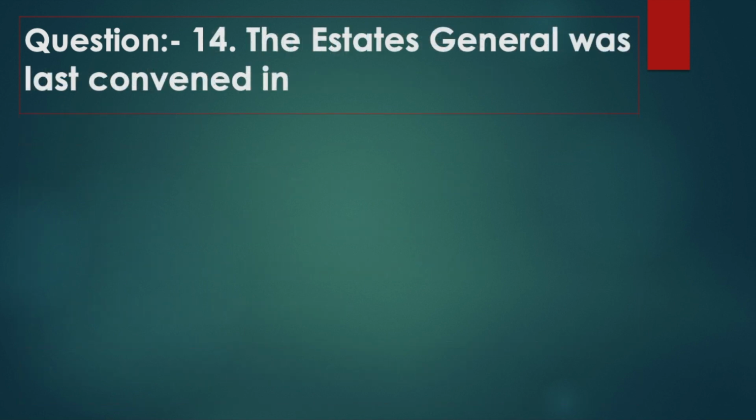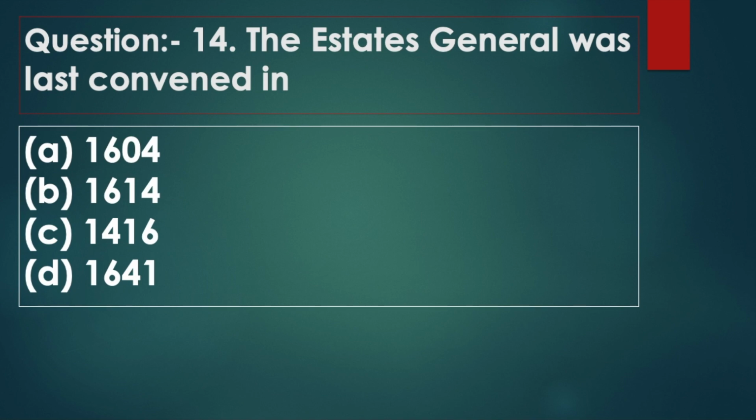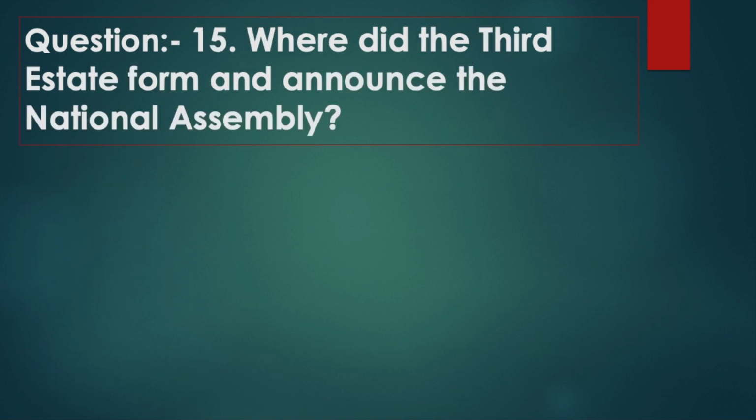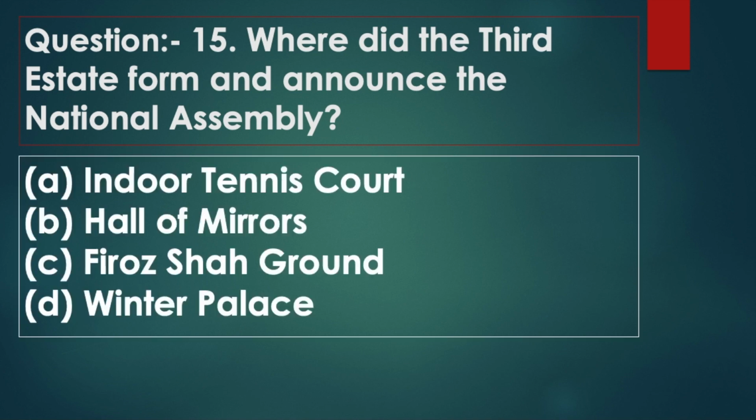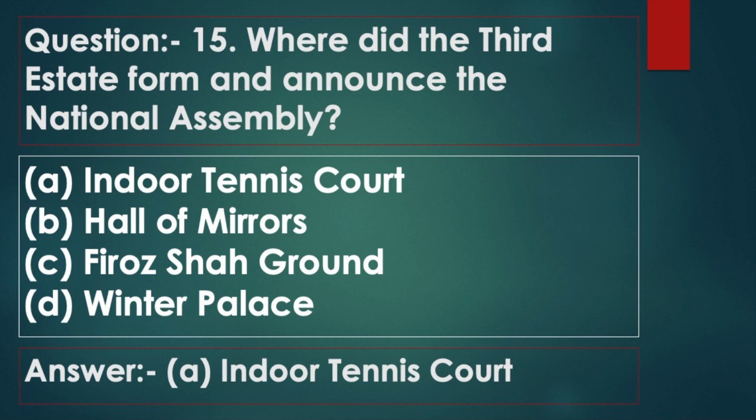Question 14. The Estates General was last convened in Option A 1604, option B 1614, option C 1416, option D 1641. Answer: option B, 1614. Question 15. Where did the Third Estate form and announce the National Assembly? Option A Indoor Tennis Court, option B Hall of Mirrors, option C Firoz Shah Ground, option D Winter Palace. Answer: option A, Indoor Tennis Court.